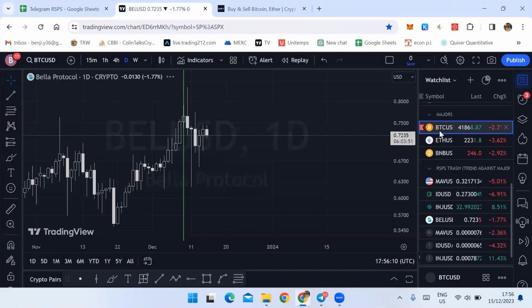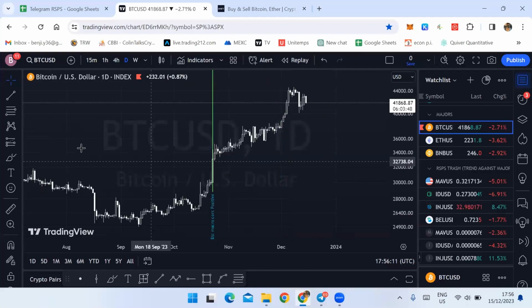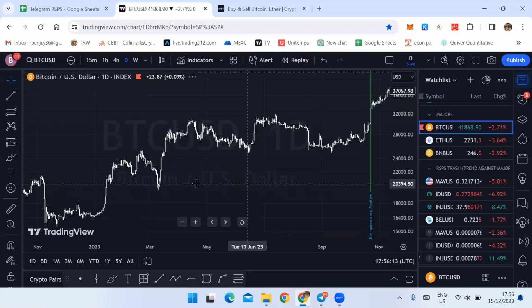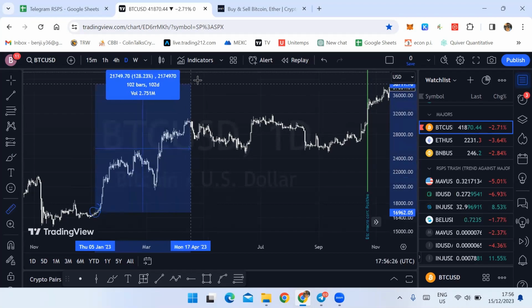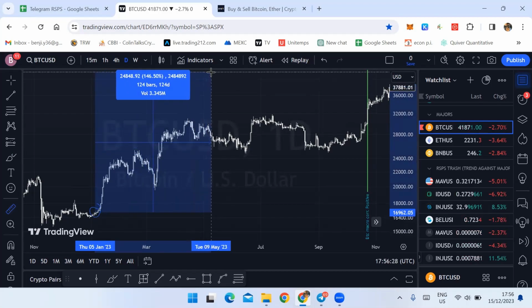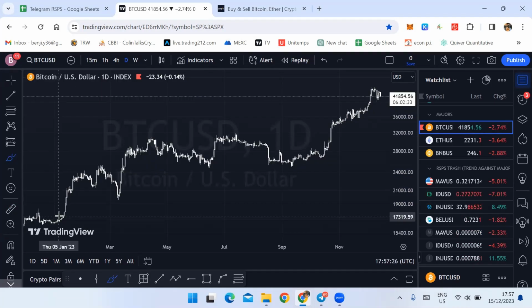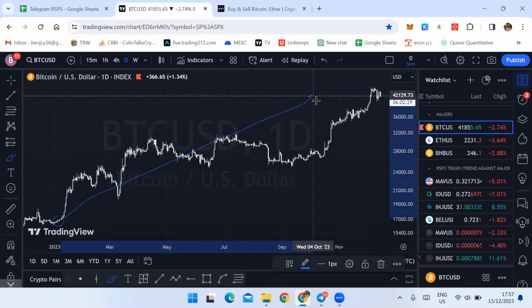And with the trend system, let's say, if you buy somewhere here and Bitcoin is somewhere there, right? So you would be up 146%. Instead of buying here and it going all the way there, you'd be up 100 and something percent, which is extremely good.